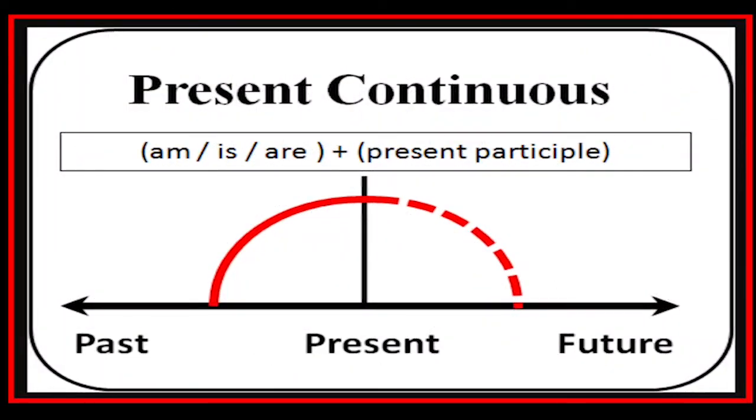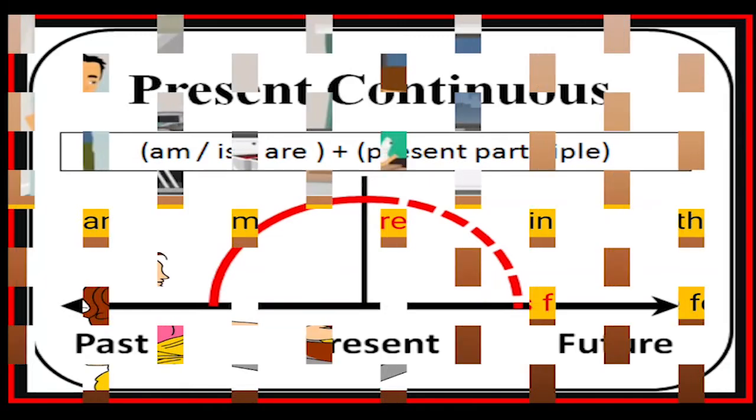Now, we would learn about the present continuous. So, when do we use the present continuous? When you talk about an action which has begun in the past, continuing in the present, and would be continuing for some more time, might be in the future. Yes, and the general structure is subject plus is, am or are plus the present participle, which you call the V1 plus ing form of the verb.